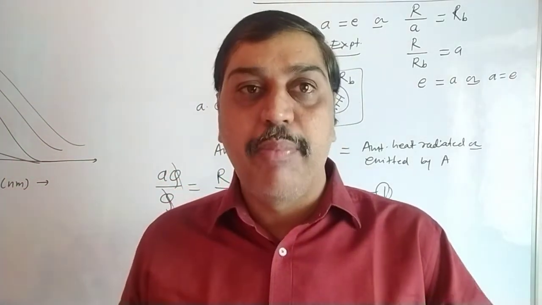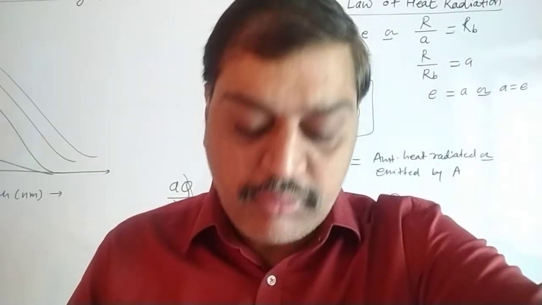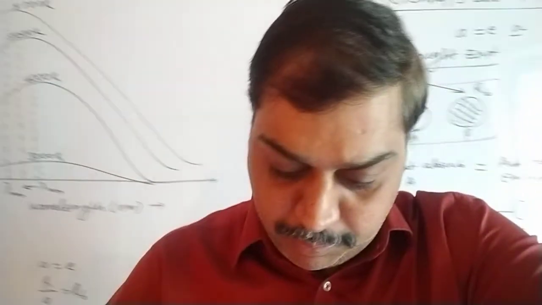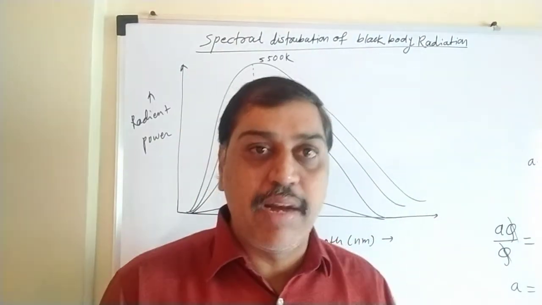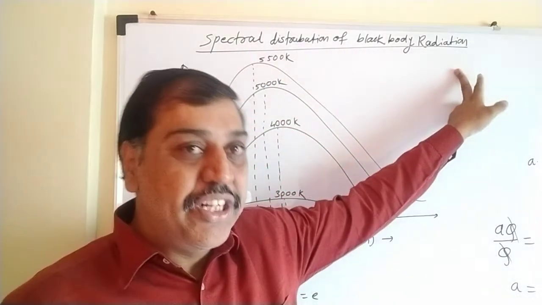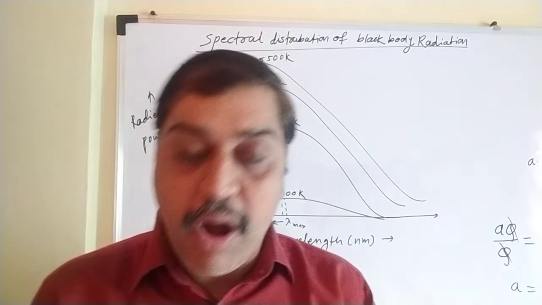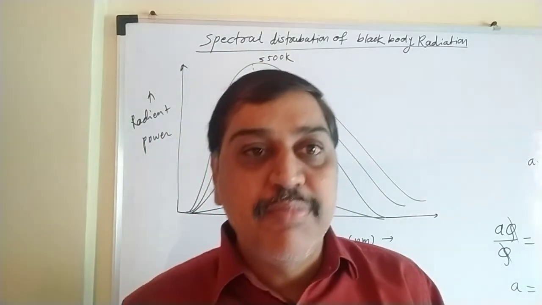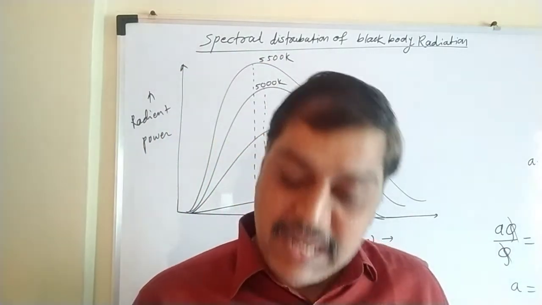Now let's go to the next topic of the syllabus, that is the spectral distribution of black body radiations. When a black body emits radiation, how the radiation gets distributed along the spectrum, that we have to see. So in this situation, what we have to learn here: when the temperature of a body is more, it will radiate more energy. If the temperature is less, it will radiate less energy.